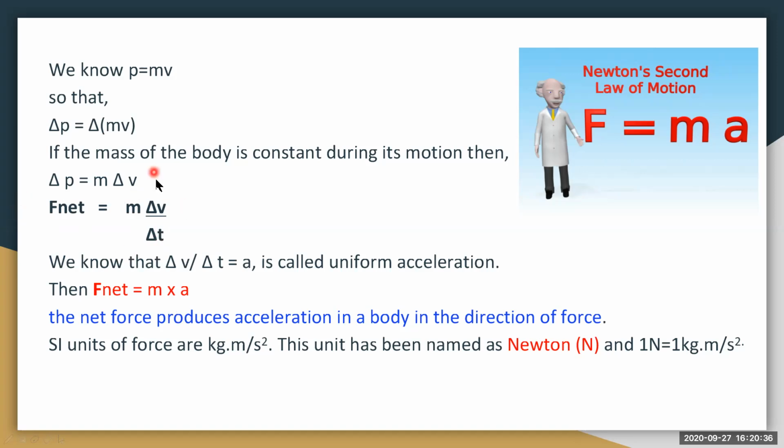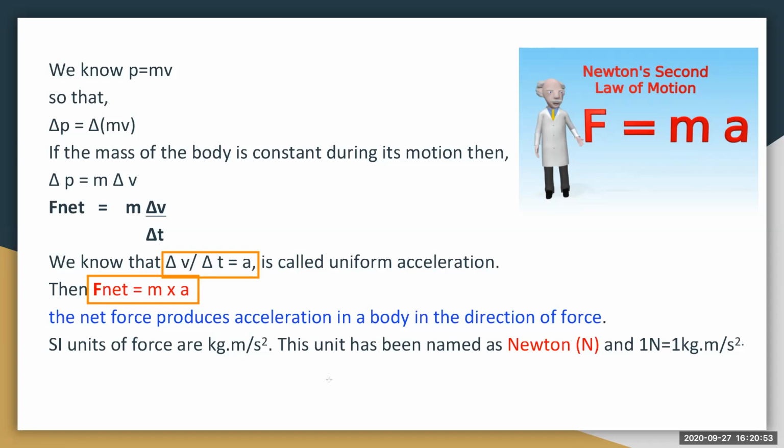We know that the rate of change in the velocity is acceleration. Delta V by delta T is taken as acceleration, which is called uniform acceleration. Then F net is equal to mass into acceleration.